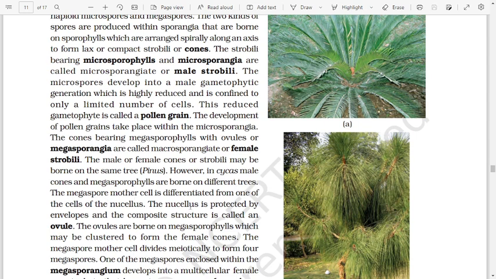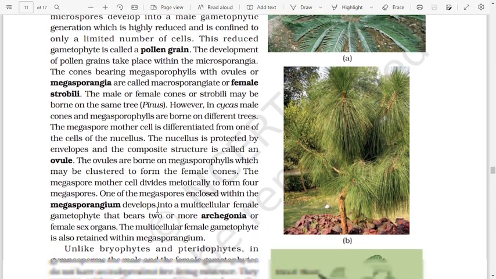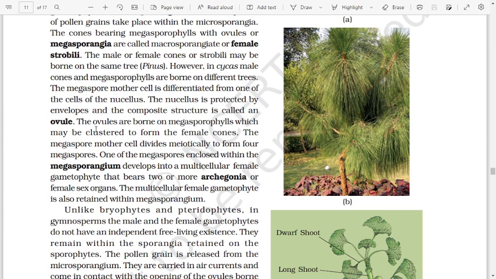The megaspore mother cell is differentiated from one of the cells of the nucellus. The nucellus is protected by the envelope, and the composite structure is called an ovule. Ovules are borne on megasporophylls which may be clustered to form the female cones. The megaspore mother cell divides meiotically to form four megaspores. One of the megaspores enclosed within the megasporangium develops into a multicellular female gametophyte that bears two or more archegonia or female sex organs. The multicellular female gametophyte is also retained within the megasporangium.